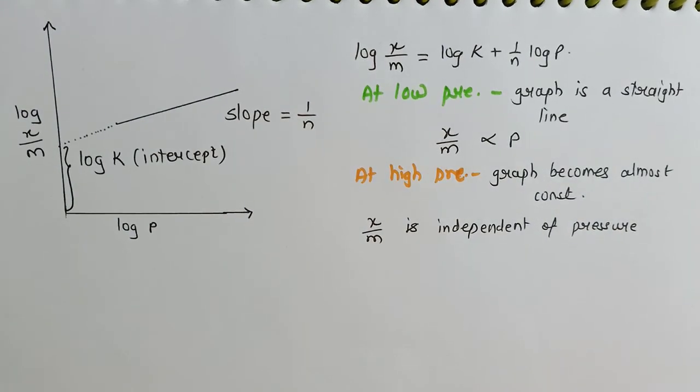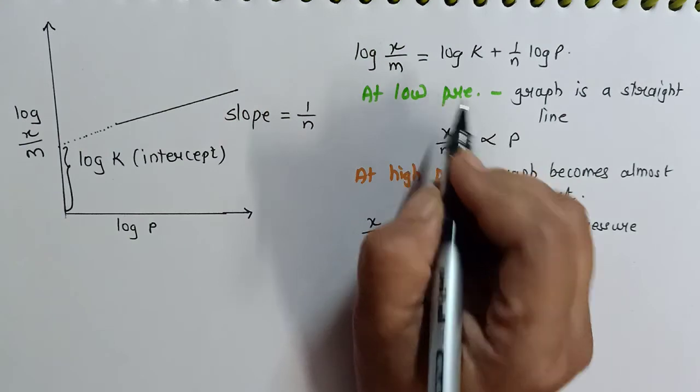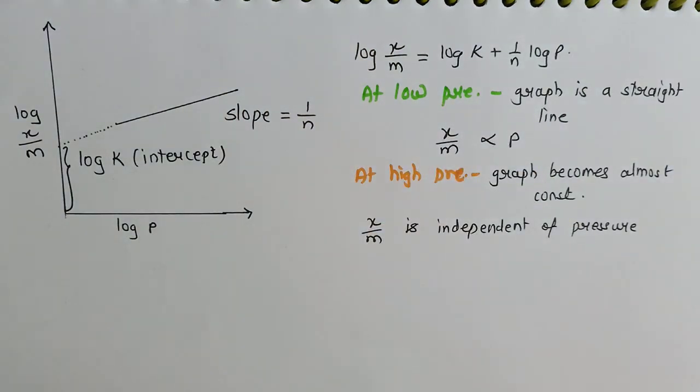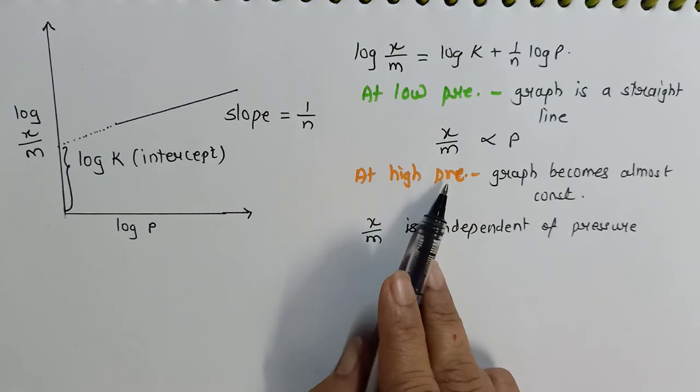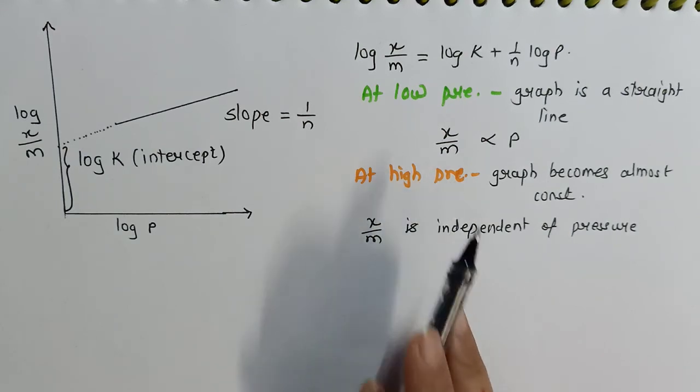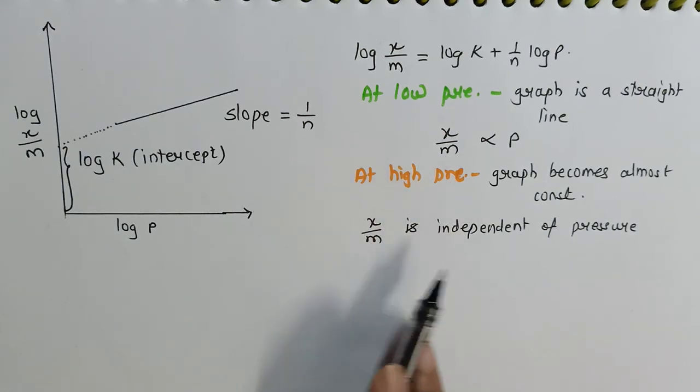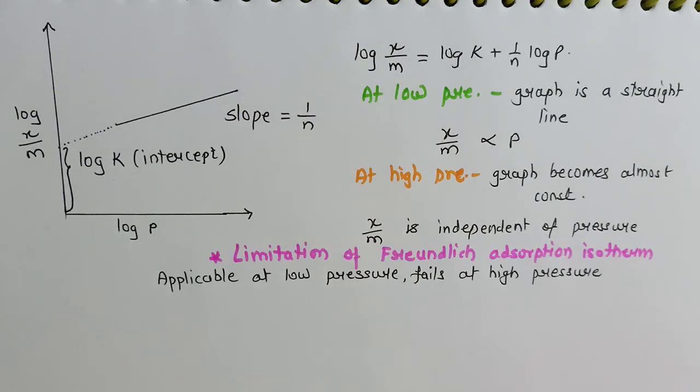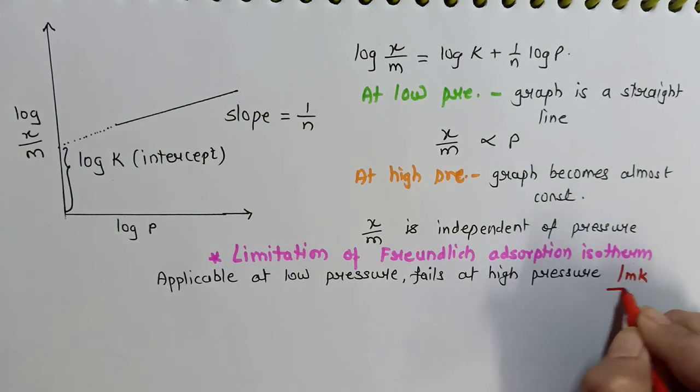So now can you predict which pressure will be favorable for explaining Freundlich's adsorption isotherm? Obviously low pressure. And this is the limitation of Freundlich's adsorption isotherm, that it fails at high pressure, because at high pressure the ratio x by m becomes independent of pressure. This limitation of Freundlich's adsorption isotherm is generally asked as a 1 mark question.